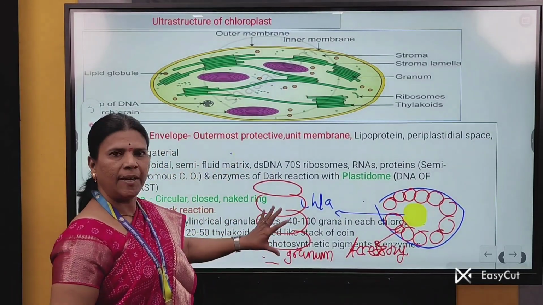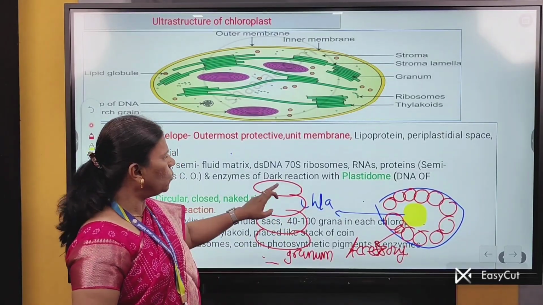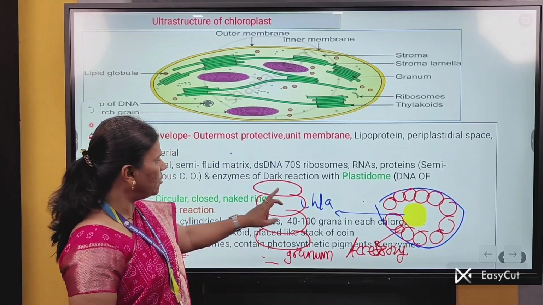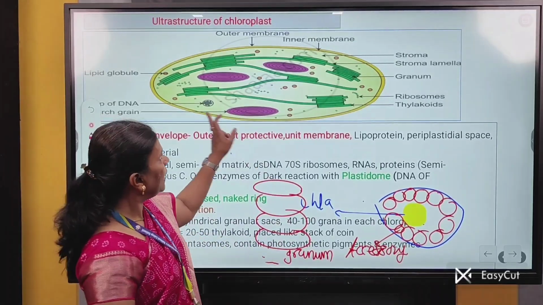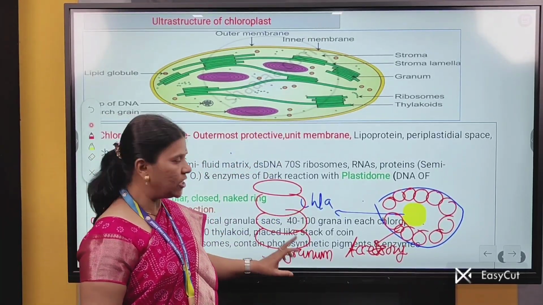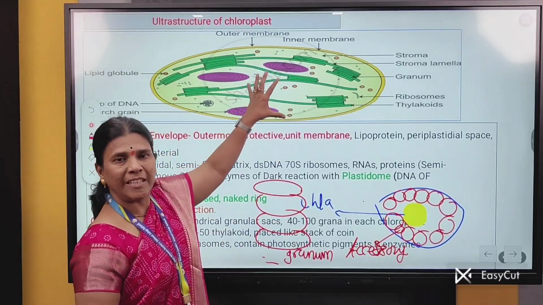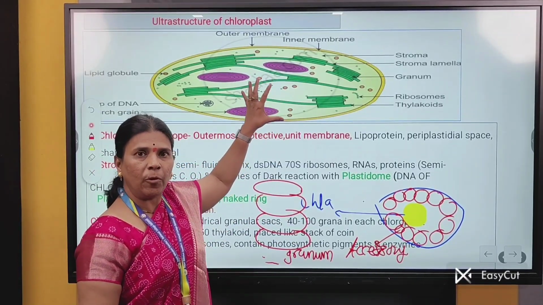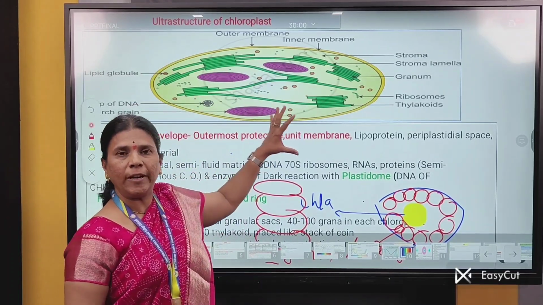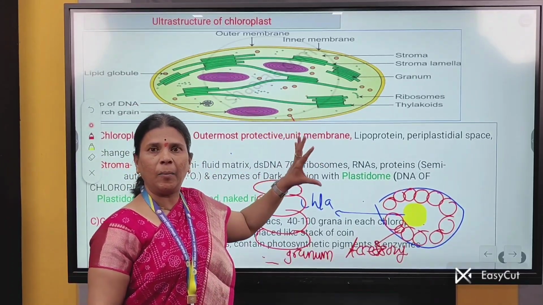This granum mainly consists of about 2 to 10 of these globular or disc-like structures which are called thylakoids. In each chloroplast, about 40 to 60 grana are present. Singularly it is called a granum, plurally it is called grana.